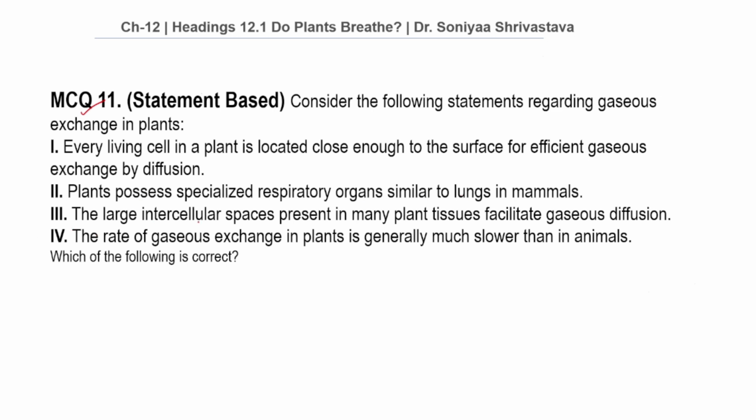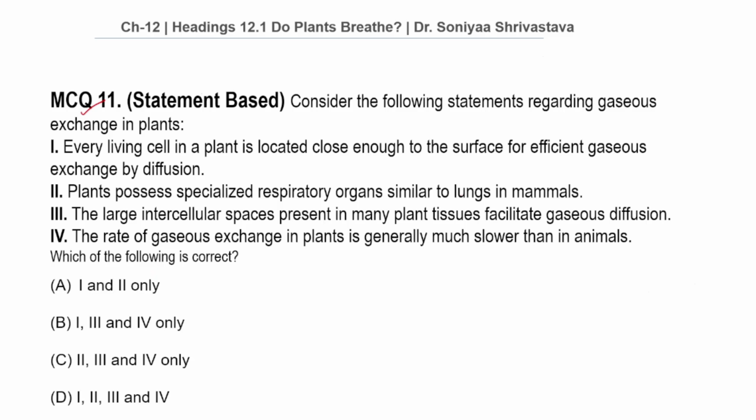Statement 3. The large intercellular spaces present in many plant tissues facilitate gaseous diffusion. Statement 4. The rate of gaseous exchange in plants is generally much slower than in animals. Which of the following is correct? So, students, before coming to the options, let us first see the logic.